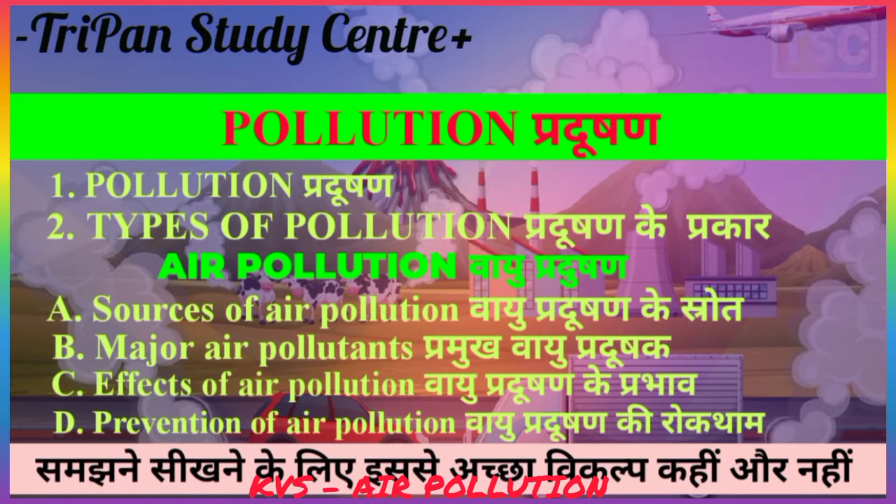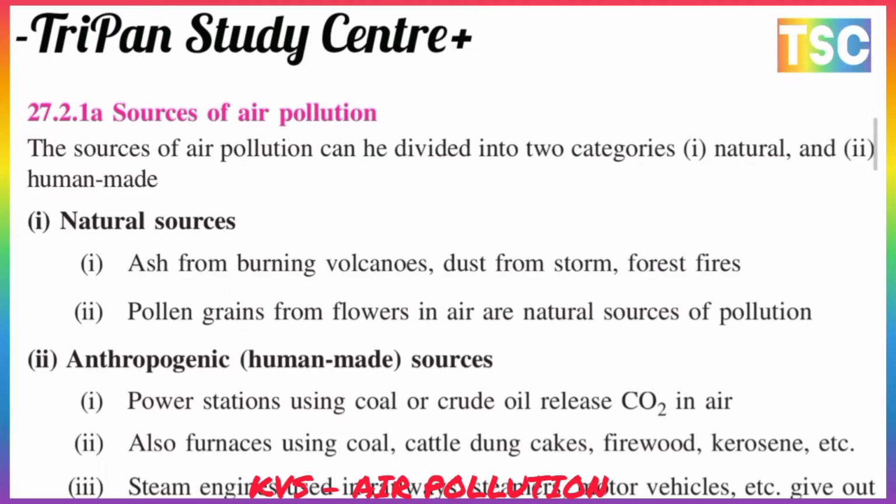The sources of air pollution can be divided into two categories, natural and human made. This is the most important point here. The sources of air pollution are divided into two categories: natural and human made.